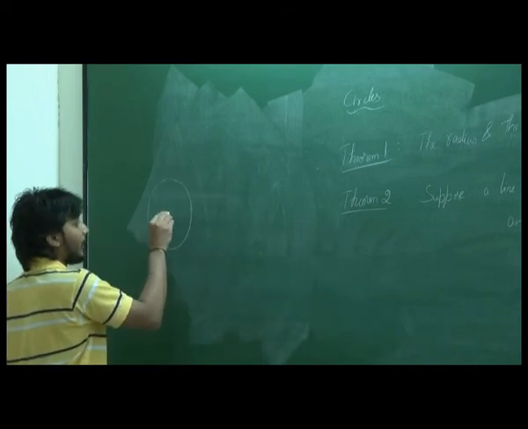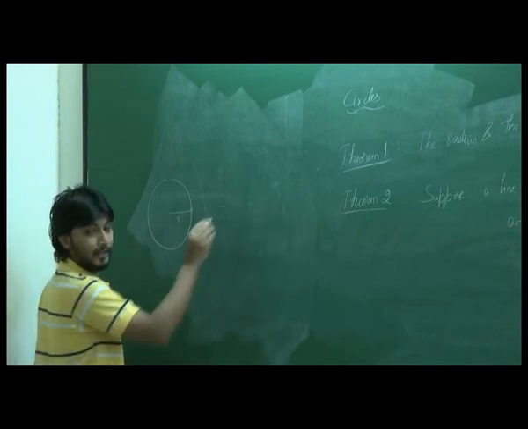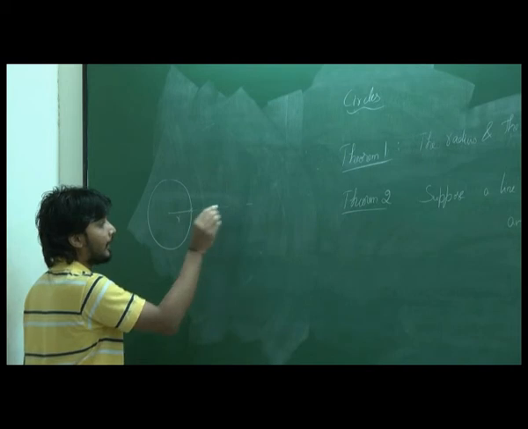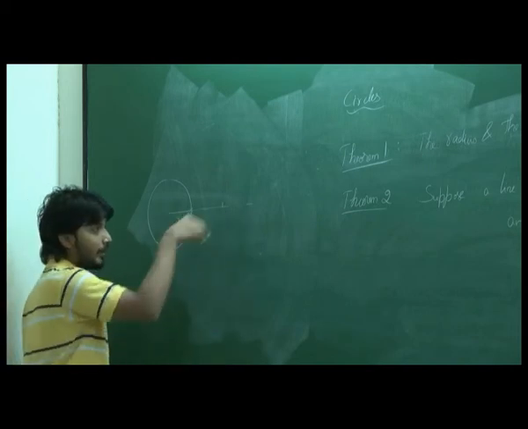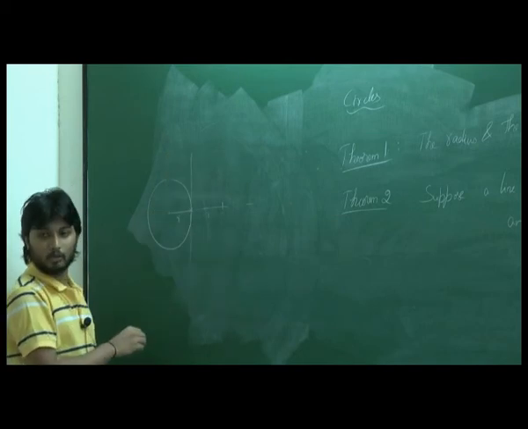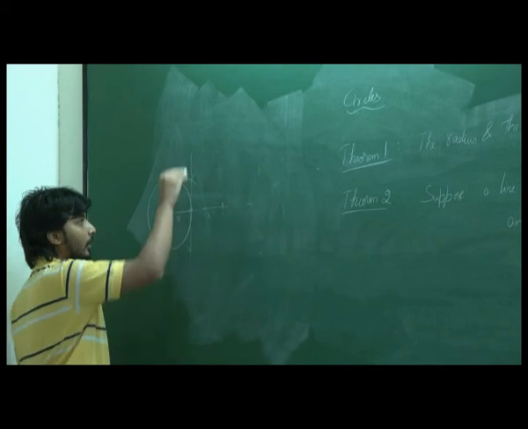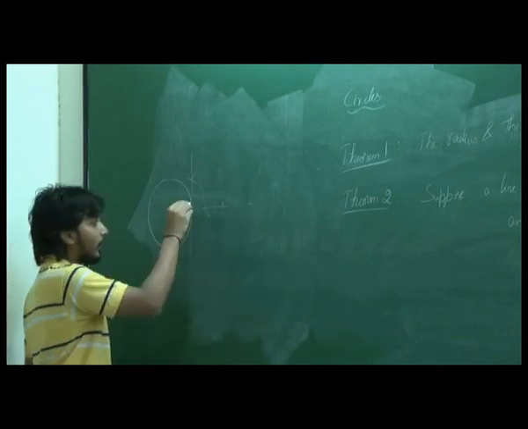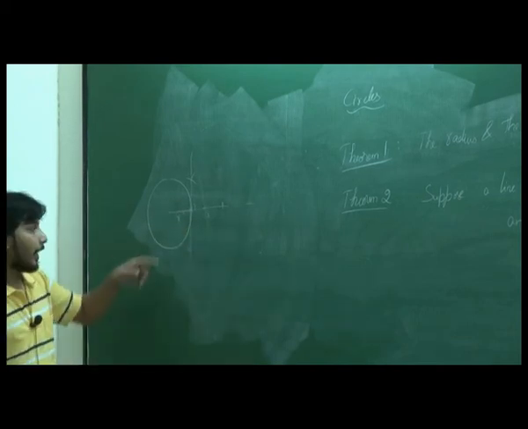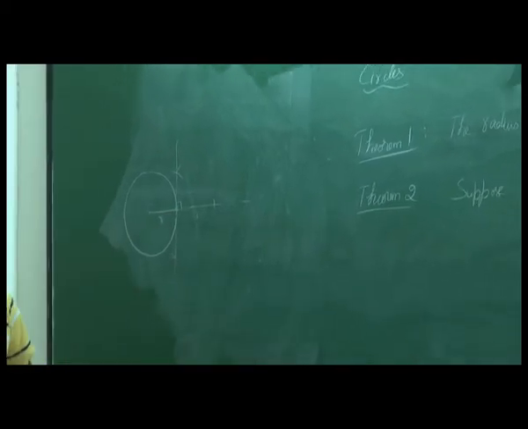I want to construct a tangent. This is R. What I do is I extend this line and I take a compass and I cut exactly R here. Now I draw a perpendicular bisector for this. I can do that, right? Because I can take half, cut this and join this. Once I know this, I know for sure it is making 90 degrees, and it is also passing through this point because that is the midpoint. So this becomes our tangent.